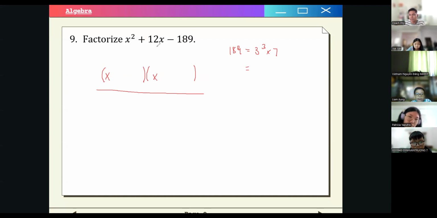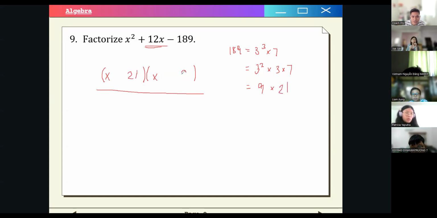So the difference between the two factors should be 12 or negative 12. No, positive 12. So let's try 3 squared and 3 times 7. So that's 9 and 21, right?